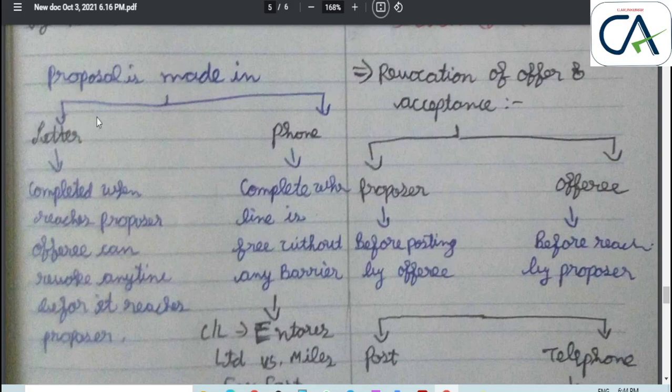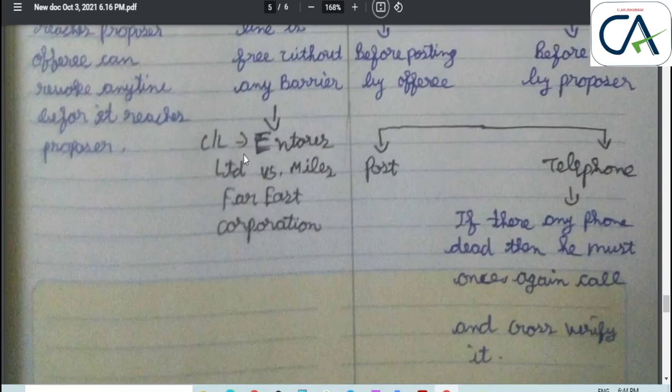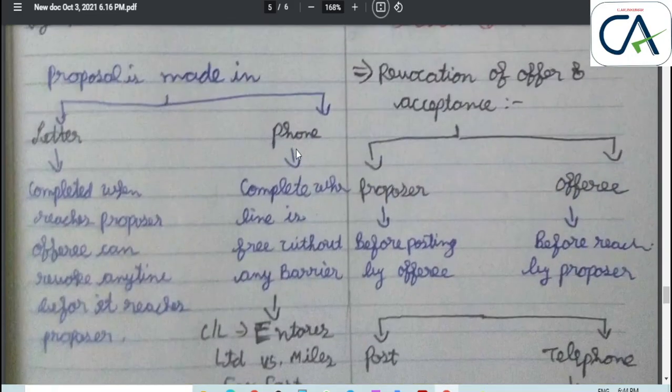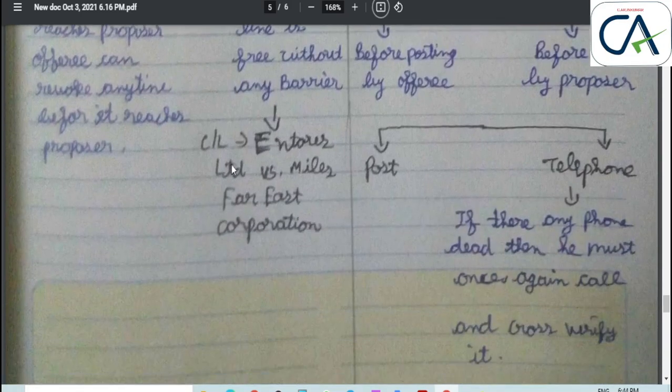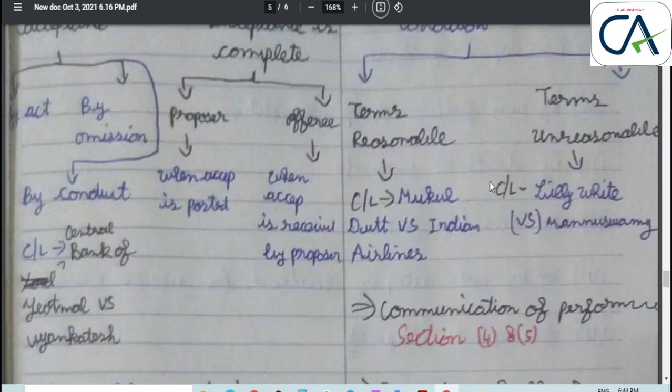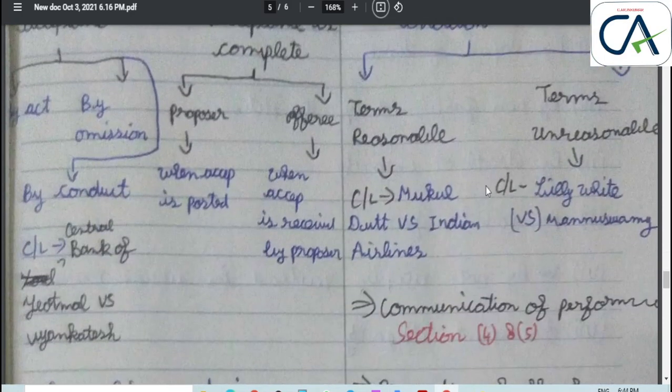Proposal is made in letter or phone format. Telephone includes telephone, telex, or fax; all of these come under telephone. Next, there is a case law, Entores Limited versus Miles Far East Corporation. Next, communication of special condition.